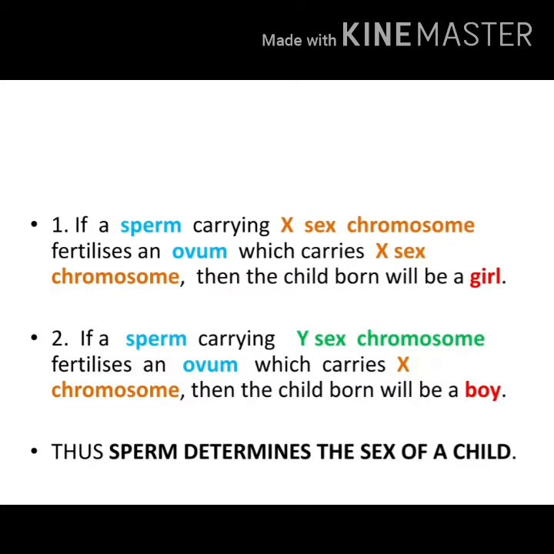As I said, if a sperm carrying X sex chromosome fertilizes an ovum which carries X sex chromosome, then the child born will be a girl. If a sperm carrying Y sex chromosome fertilizes an ovum which carries X chromosome, then the child born will be a boy. Thus, the sperm determines the sex of a child. So, please copy down all these points for this particular answer. Crossing also I will be showing you next. You must write that also for this answer.